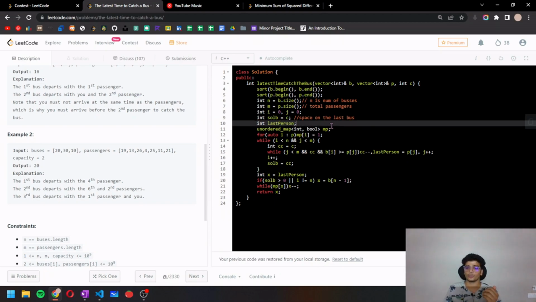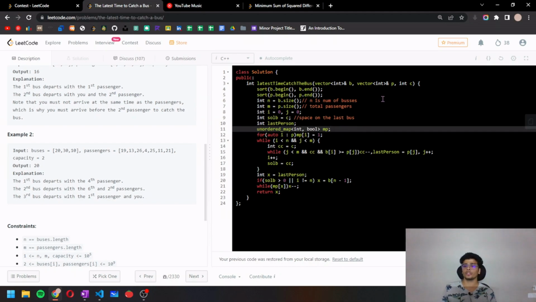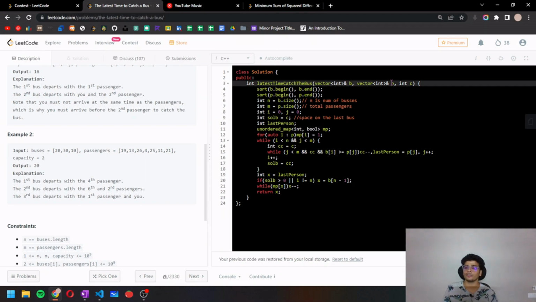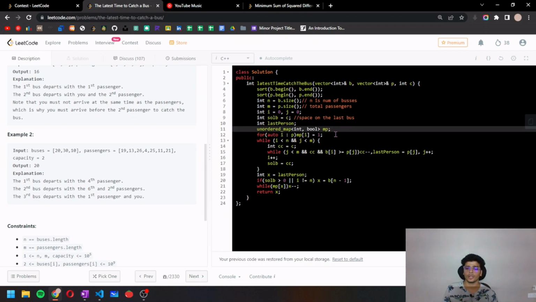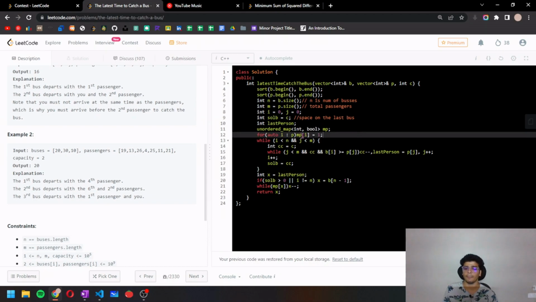So we are going to store both of these, and we have also a map. This map is going to store all of the arrival times of passengers, and why we are doing that we'll know soon. In this for loop, I am storing all of the arrival times in an empty map. That is going to say that yes, that person has an arrival time. I'm just storing a boolean value, true or false.